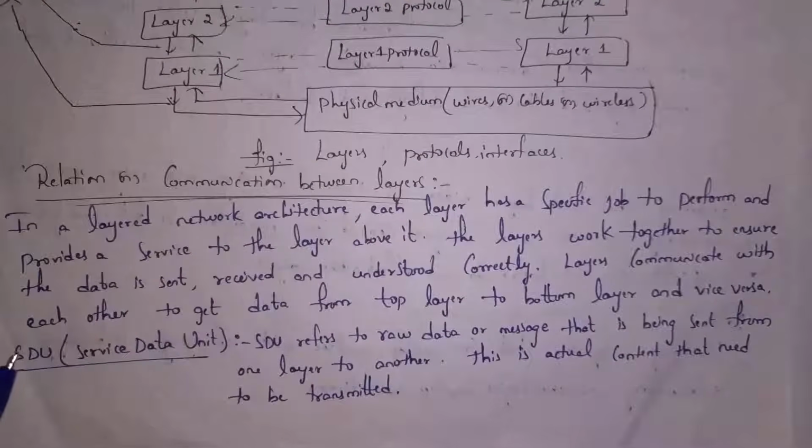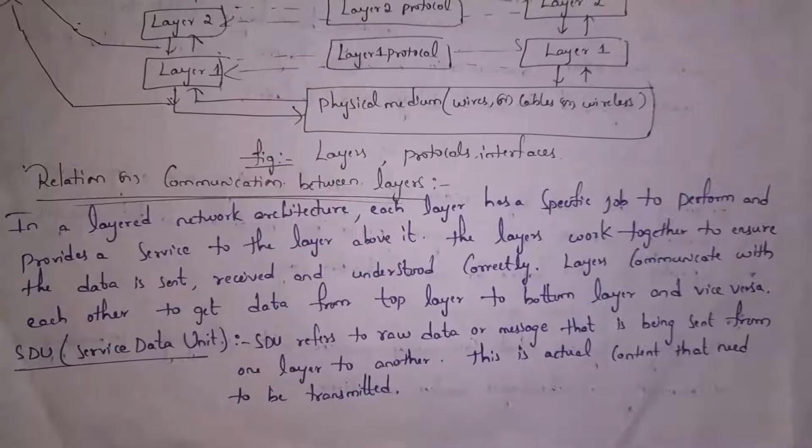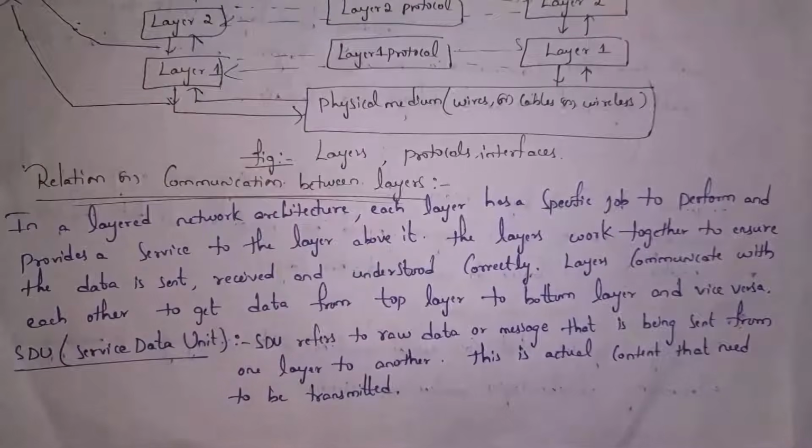Layered network architecture contains the SDU, that is the Service Data Unit. For example, I want to send hello to my friend. That hello message is known as the SDU. The actual data, that is the raw data or message, that is being sent from one layer to another layer, we call the Service Data Unit. That is nothing but the actual message that is being transmitted.